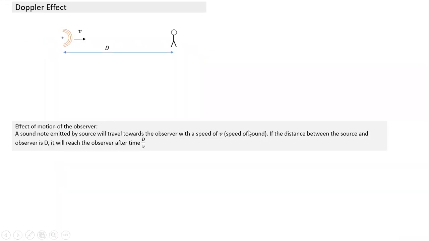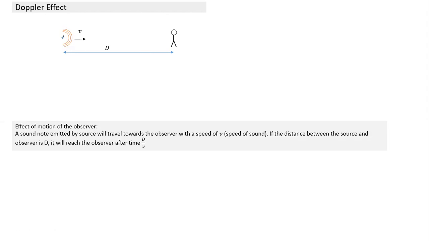Now we'll come to the second part. What happens if the observer starts moving, and not the source? This is the source here. The source remains at rest while the observer moves. To understand that, let's say the observer is at a distance d.